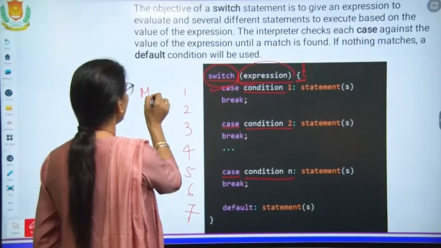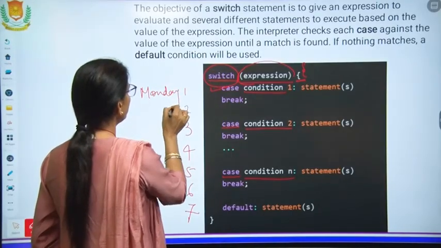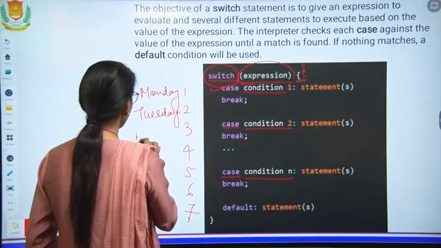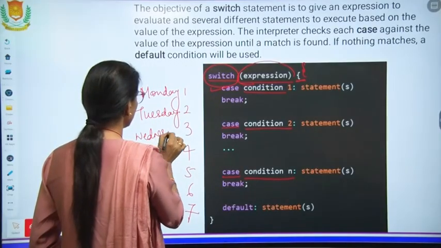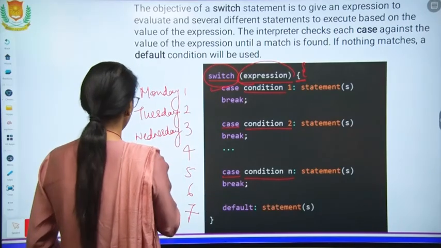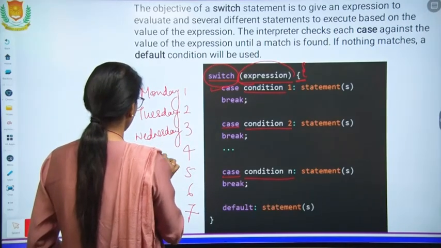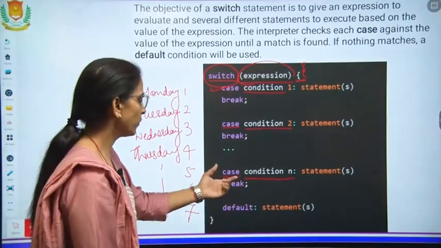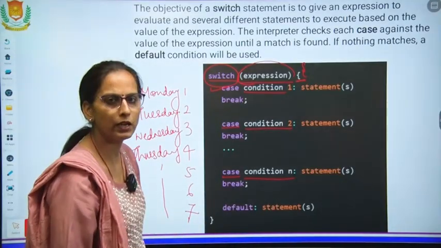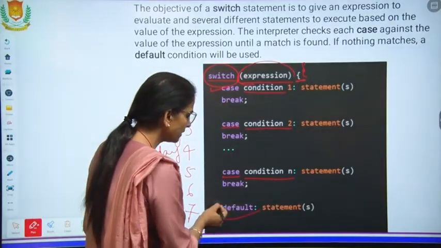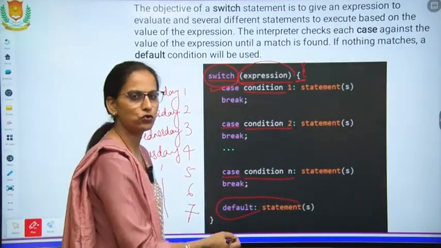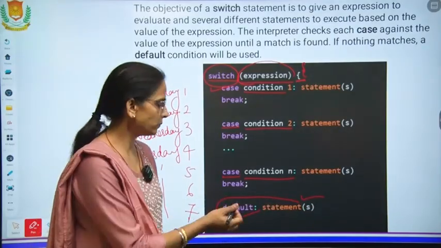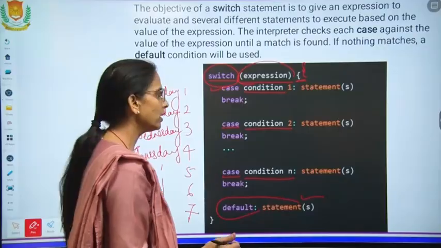For 1, Monday will be printed. Then for 2, Tuesday, and so on. So in this way we can give multiple conditions, and default means if none of the conditions is true, then this part of the block will be executed, and this particular message will be printed on the screen.